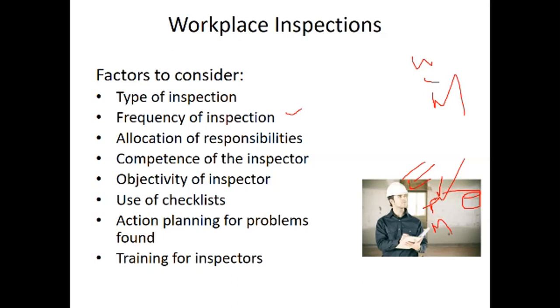This is the frequency of the inspection, and also the allocation of responsibilities. The allocation of responsibility is about how much the manager-level people work, whether the foremen are doing their work properly or not, whether supervisors and workers do their work properly or not.